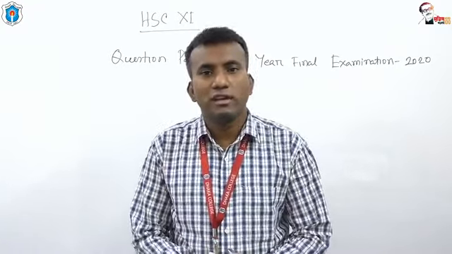So 25 questions from English first paper and 25 questions from English second paper. Okay, for 25 questions of English first paper, 25 multiplied by 2 is equal to 50 marks. 50 marks from English first paper and another 50 marks from English second paper. So 50 plus 50 is equal to 100 marks. So you are going to answer 100 marks in your upcoming year final examination.